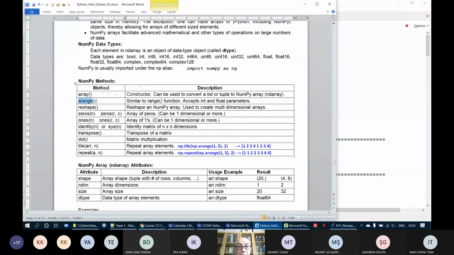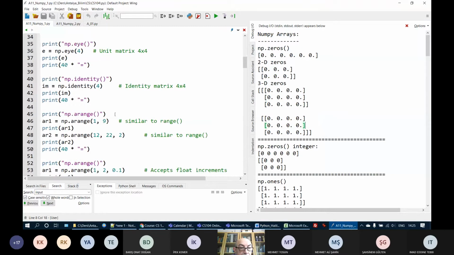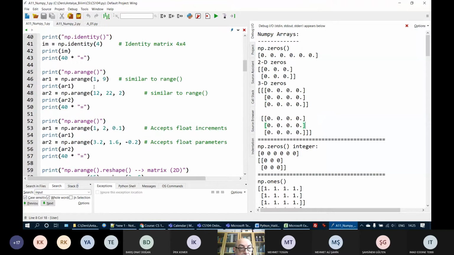In arange, I just write here the number of rows and columns as 2 parameters. As we have seen here, arange 1, 9 or 12, and so on. This is the start value. This is the end value, exclusive. And if there is no 3rd parameter, the default increment is 1. Or we can put some other increment or decrement. And here we have just some parameters.